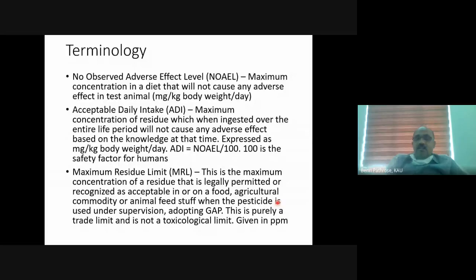If you are interested, I will tell you how you correlate this ADI and MRL. If you need, I will explain. Otherwise, I will skip. I will just tell the definition and I will skip.